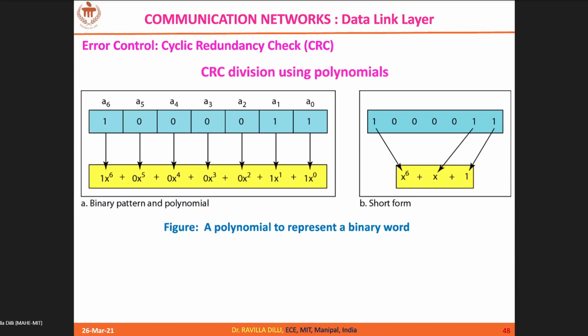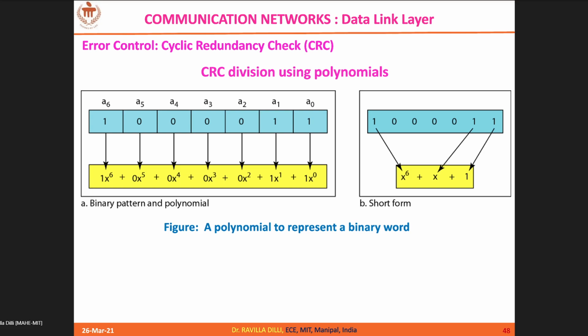We can also play with polynomials. So, CRC division polynomials. But in most of our discussions we'll play directly with the bits instead of polynomials. However, you should try to understand how you can represent the data stream in terms of polynomials.